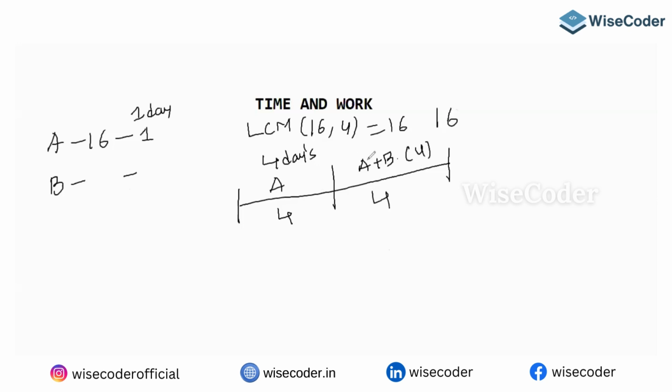So out of 16, 8 chocolates is done by whom? A. So B will eat what? Obviously 8. But B will eat 8 chocolates in how many days? 4 days only, no? In 4 days, B is eating 8 chocolates. So the question is what? What is the question? B alone will take how many days?